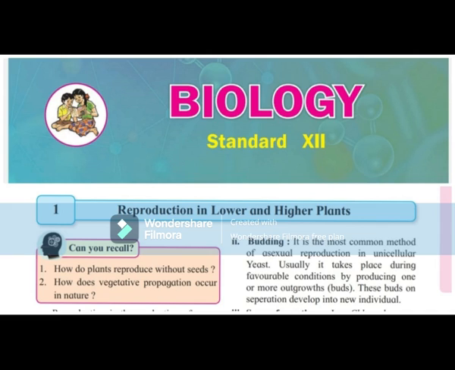MMC 1.3 Microsporogenesis. Each microspore mother cell divides meiotically to form a tetrad of haploid microspores, the pollen grains. Structure of microspore: a typical pollen grain is a non-motile, haploid, unicellular body with a single nucleus. It is surrounded by a two-layered wall called sporoderm. The outer layer, exine, is thick and made up of a complex, non-biodegradable substance called sporopollenin.